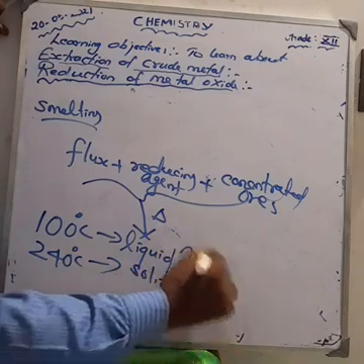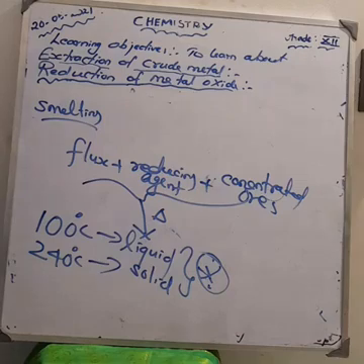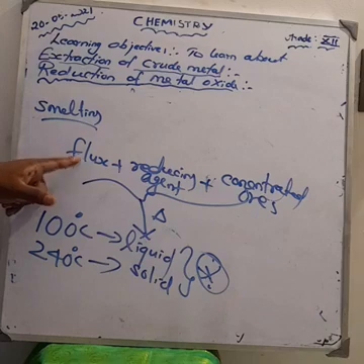Okay. Here, one of the fluxes we are using. What is a flux?